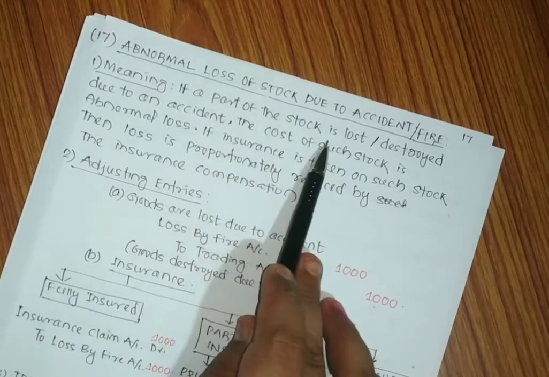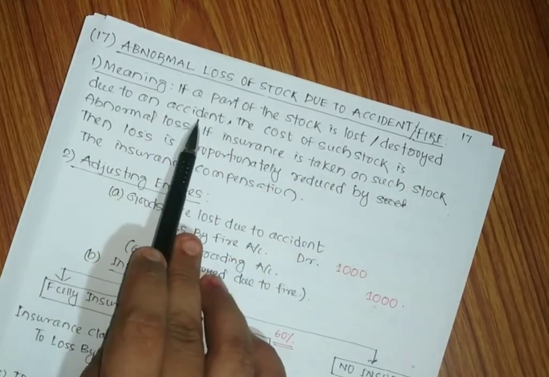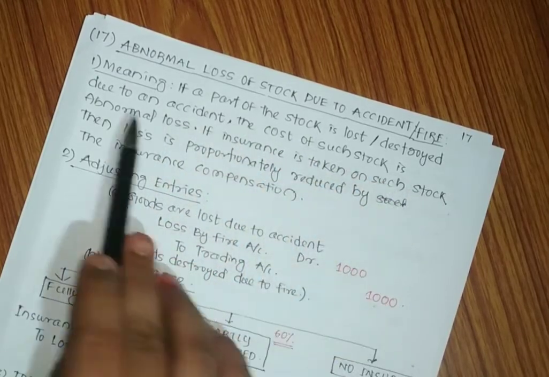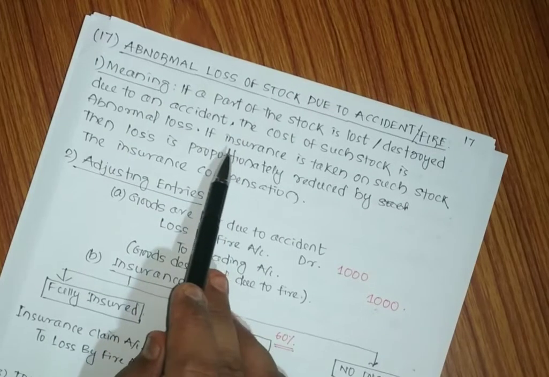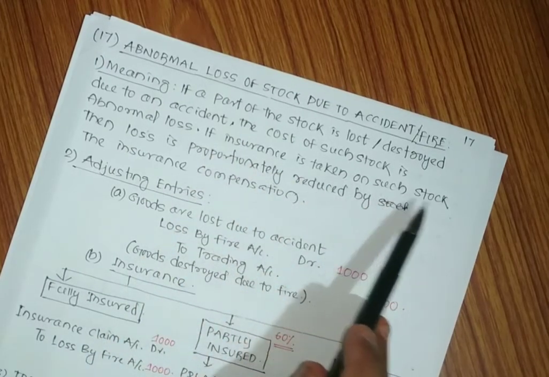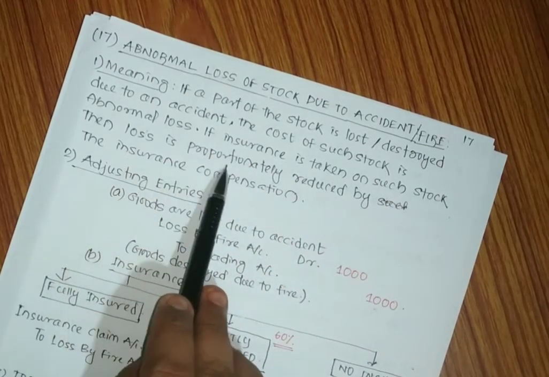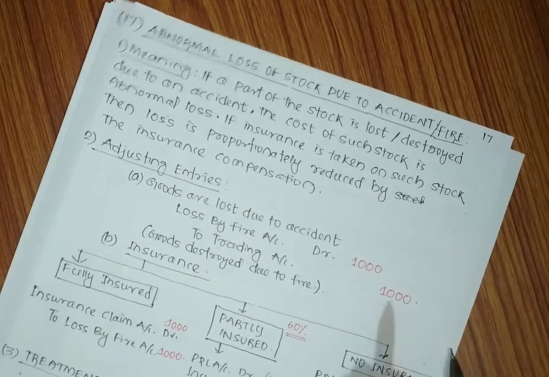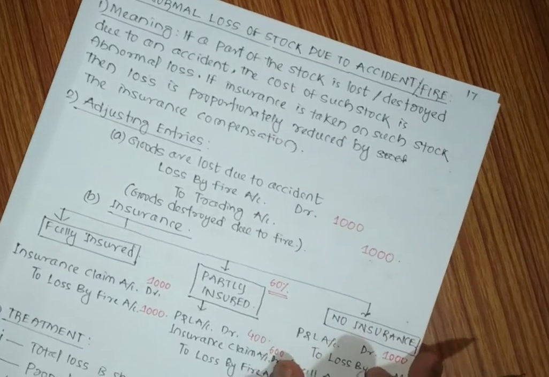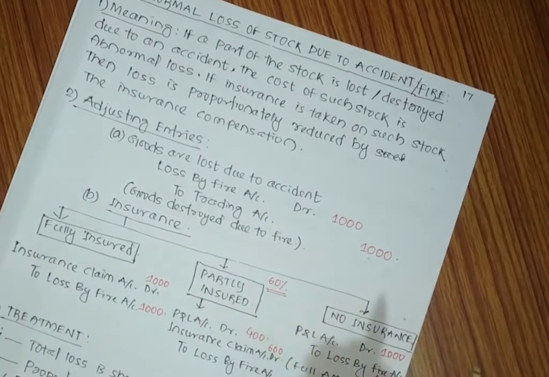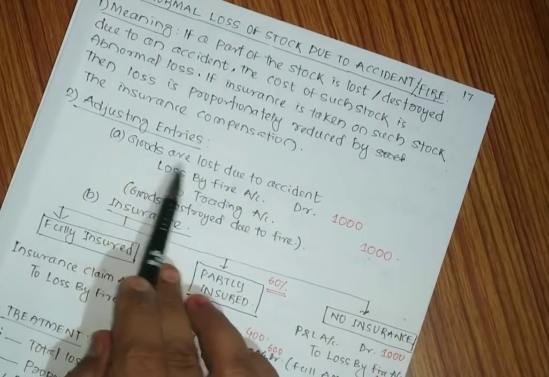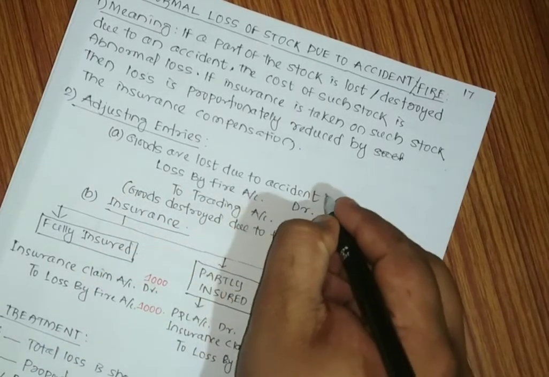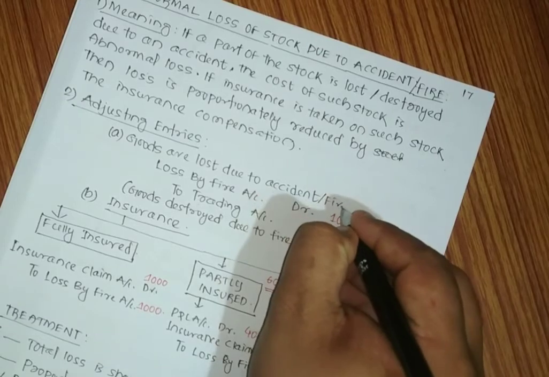If a part of the stock is lost or destroyed due to accident, the cost of such stock is abnormal loss. If insurance is taken on such stock, then the loss is proportionately reduced by the insurance compensation. So let us take the adjusting entries with an example. Goods lost due to accident or fire, we can say.